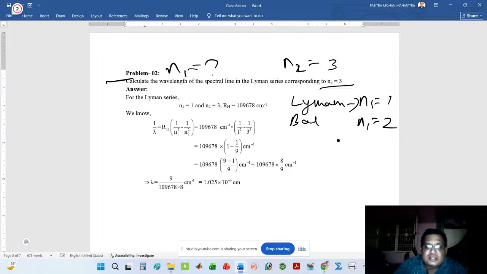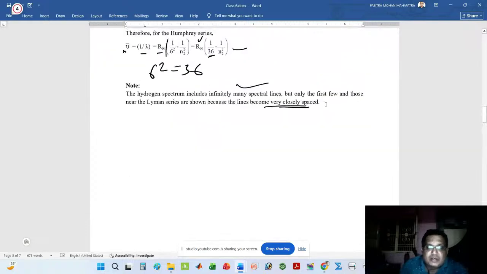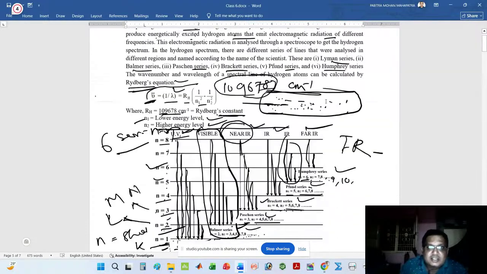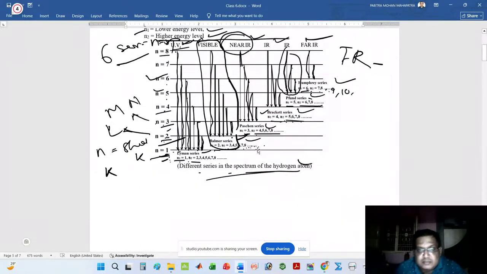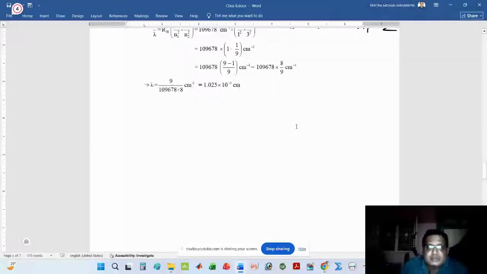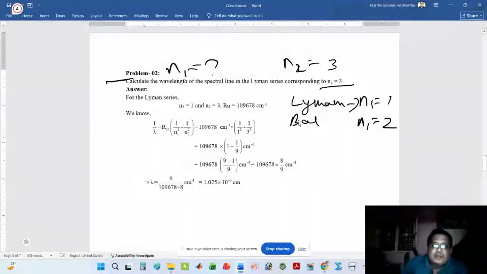You can remember like this. For Lyman series, n1 is equal to 1. Balmer series, n1 is equal to 2. Paschen series, n1 is equal to 3. For Brackett series, n1 is equal to 4. For Pfund series, n1 is equal to 5. For Humphreys series, n1 is equal to 6. These are fixed, but n2 may be any value. It shows a variation.